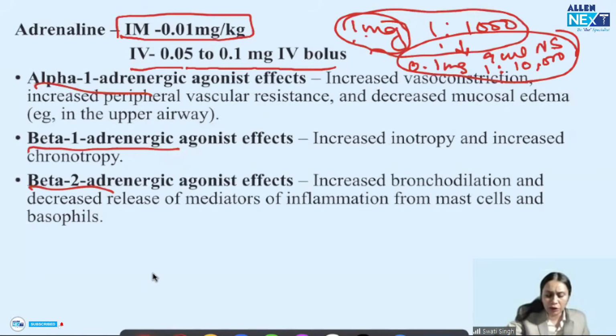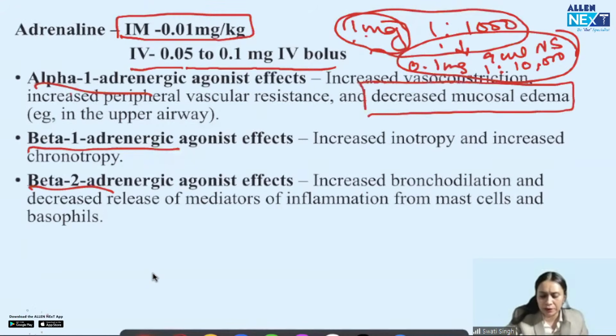Acting on the alpha-1 adrenergic receptor, it causes vasoconstriction, increasing the peripheral vascular resistance and decreasing the mucosal edema. So blood pressure is maintained and mucosal edema is decreased.